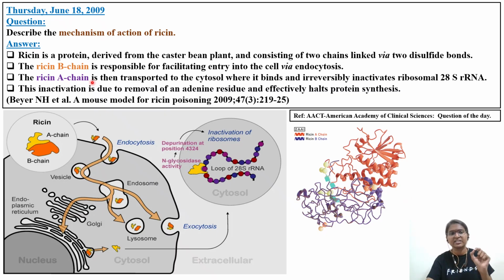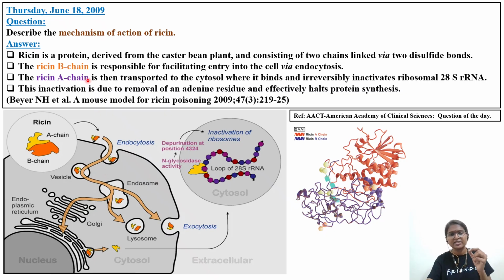That's the ricin. Next, ricin B chain is responsible for facilitating the entry into the cell via endocytosis. Here you can see endocytosis will be there. That particular chemical agent ricin will come in contact with the cell membrane. Then endocytosis will be taking place, and that particular component will go inside the cell.